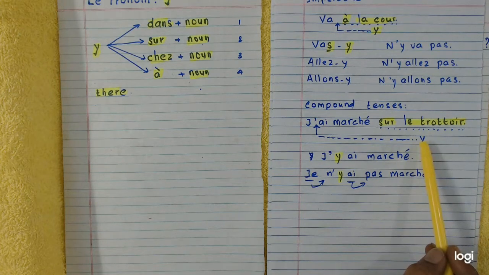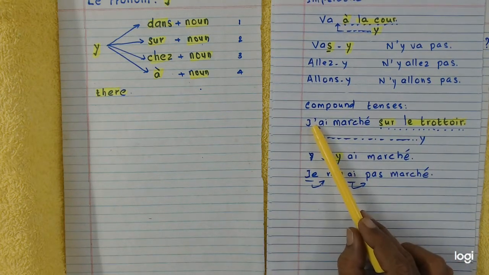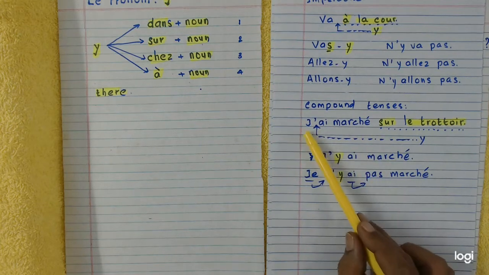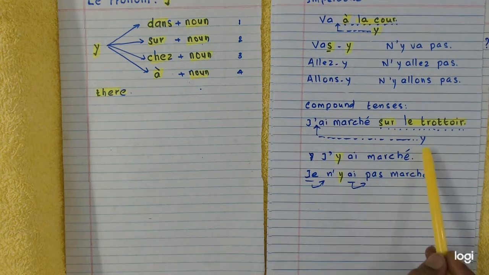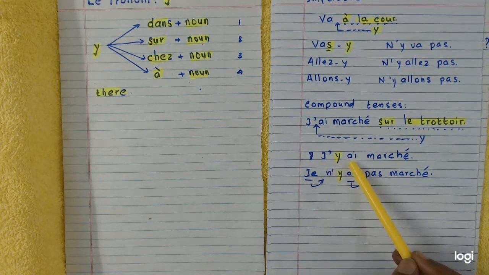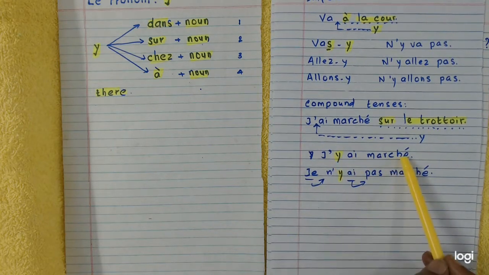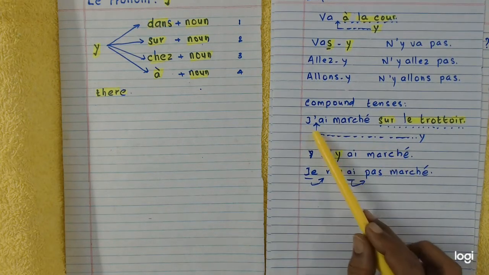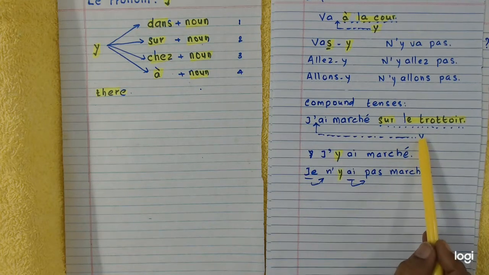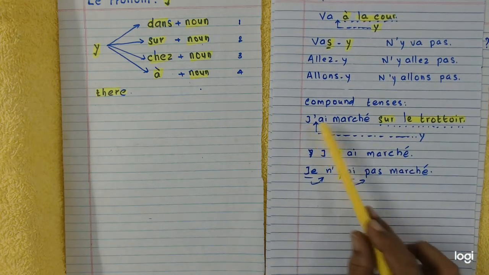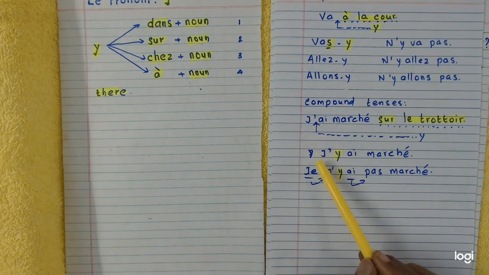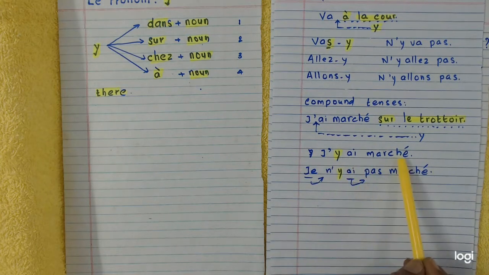Like any other pronouns, y is also placed before the auxiliary verb. You get the answer? J'y ai marché. Understand? When y is placed before the auxiliary verb, it becomes j'y ai marché.